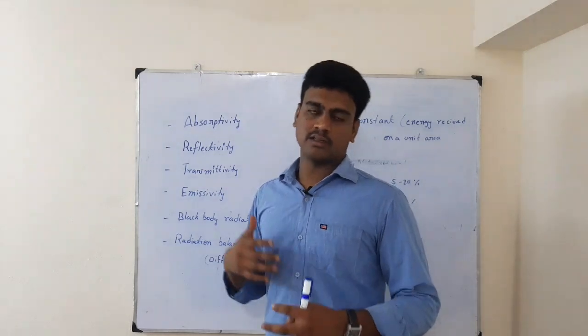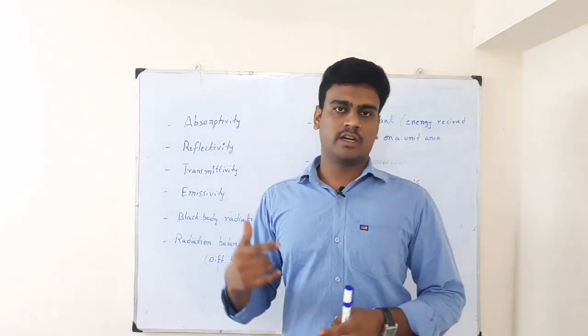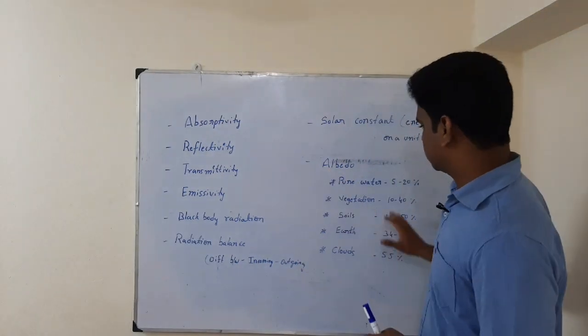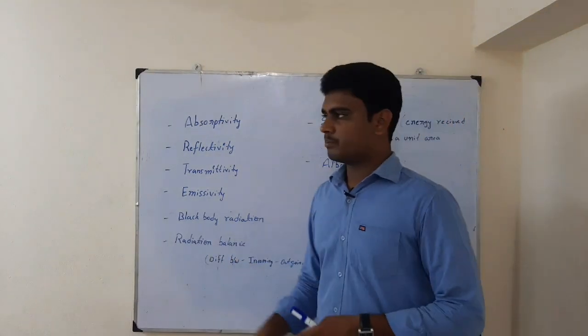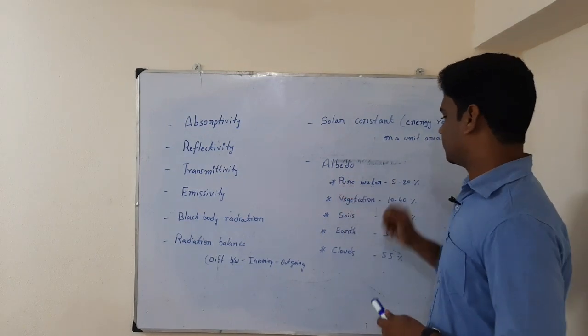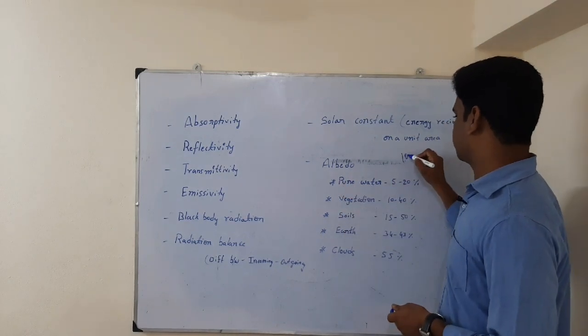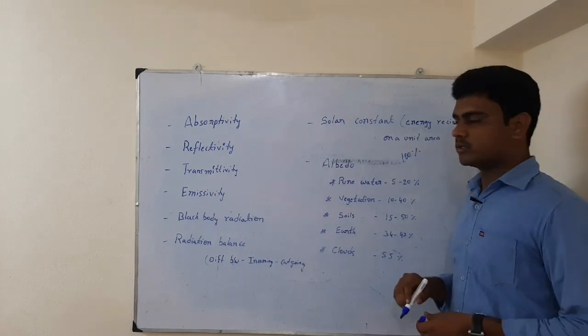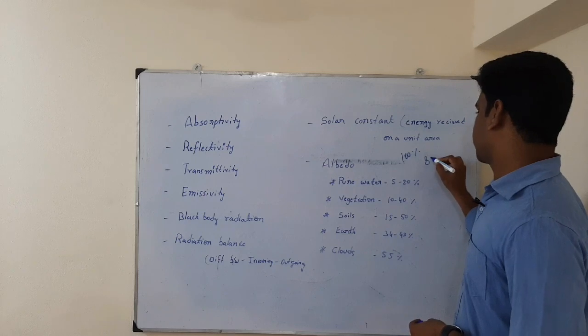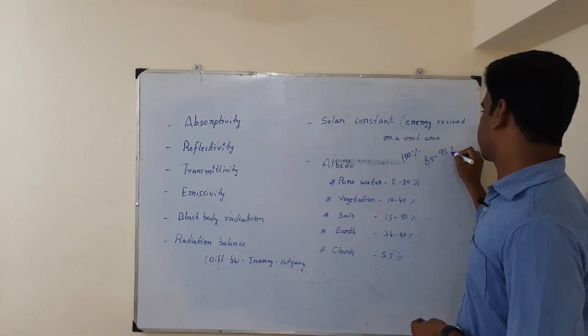Albedo means the reflected solar energy or radiation. When we look at different materials, for example pure water, out of 100% of incoming solar radiation, pure water is able to take up 80 to 95%.